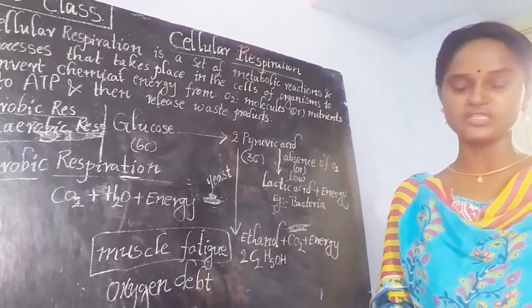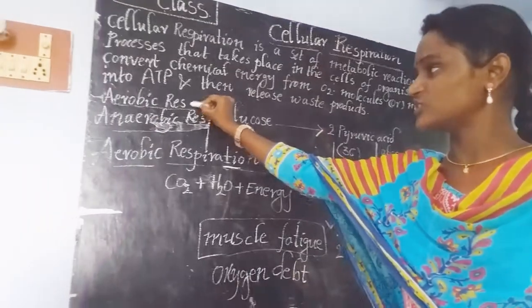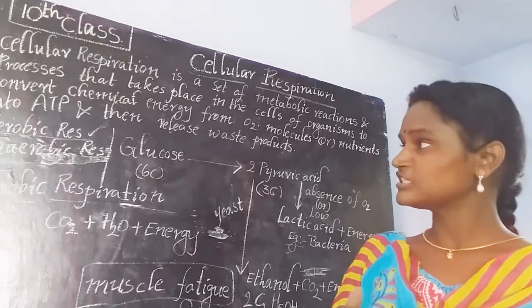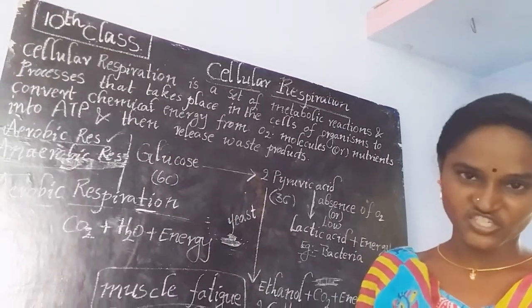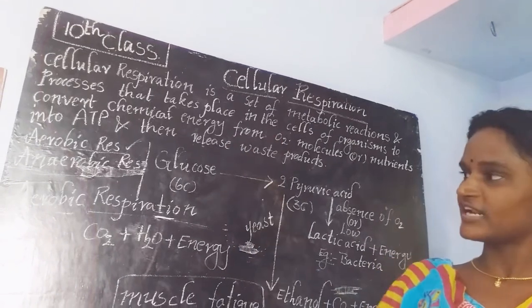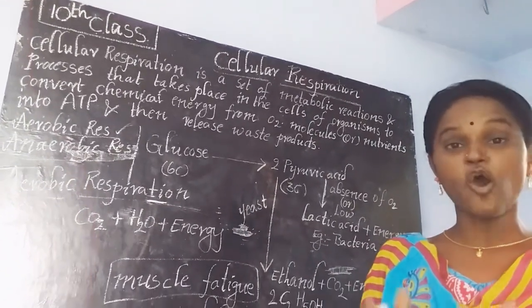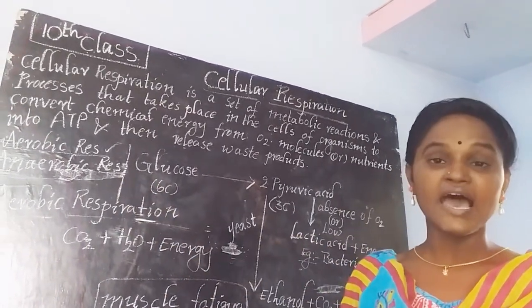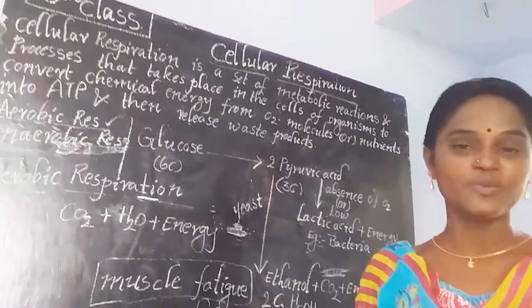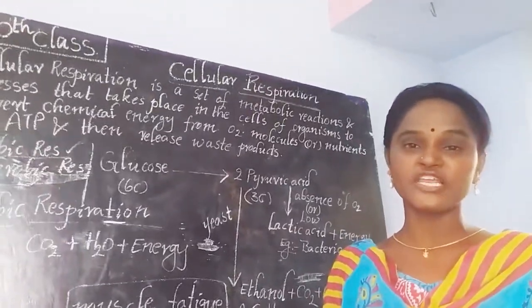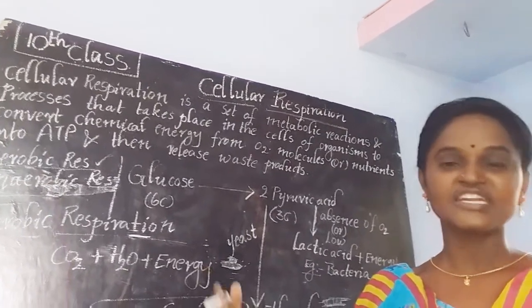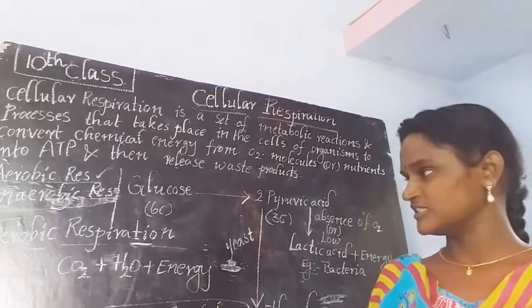By hearing the word, you may understand. If cellular respiration takes place in the presence of oxygen, then such a reaction is called aerobic respiration. If cellular respiration takes place in the absence of oxygen, then such a reaction is called anaerobic respiration. Aerobic respiration takes place in the presence of oxygen. Anaerobic respiration takes place in the absence of oxygen.